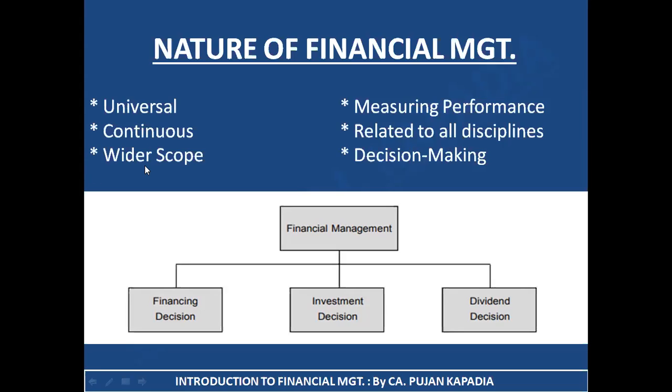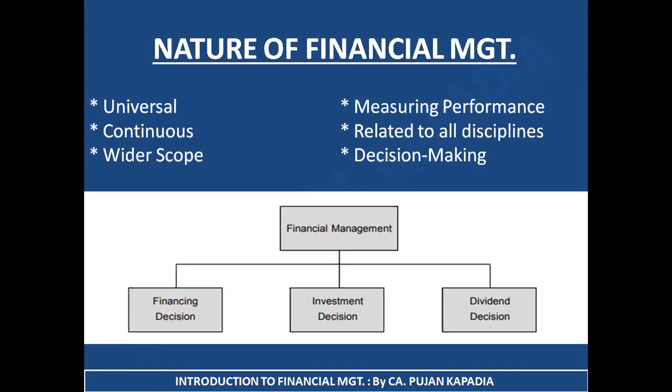Third is wider scope. That is, there are so many activities included in the term financial management, which we are going to deal with under the heading of scope of financial management. Next is measuring the performance, that is checking whether you are utilizing the funds for the purpose they were borrowed or sourced for, and seeing that you are utilizing them in an effective manner. Next is it is related to all the disciplines, in which we are going to study its relation with economics, accountancy, mathematics, and other branches of management. And last is financial management is of utmost importance at the time of decision making.